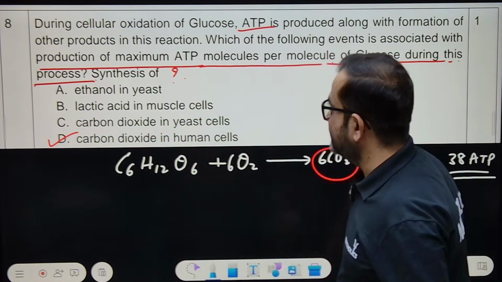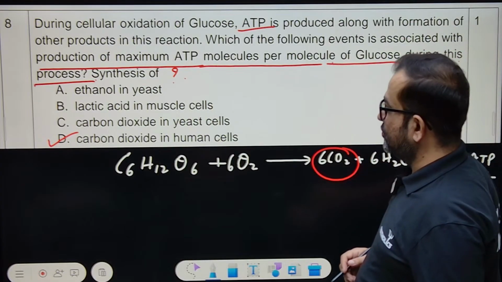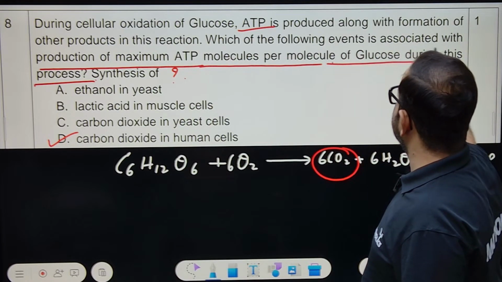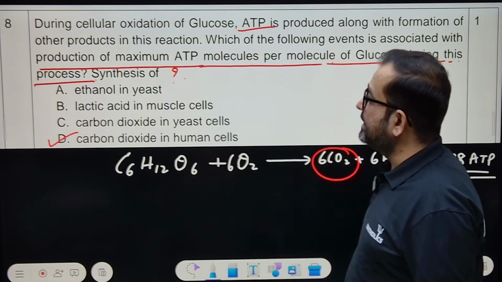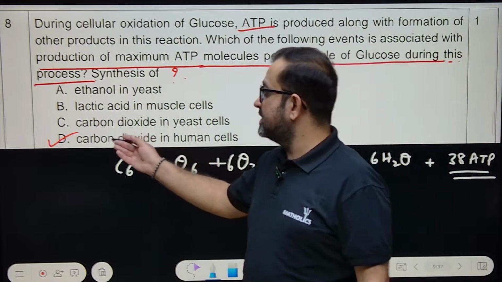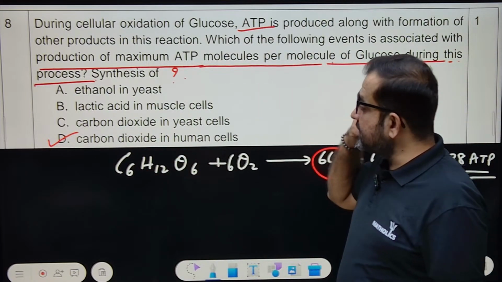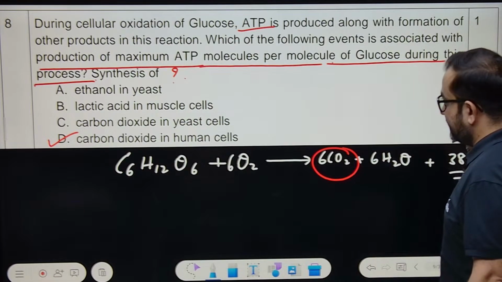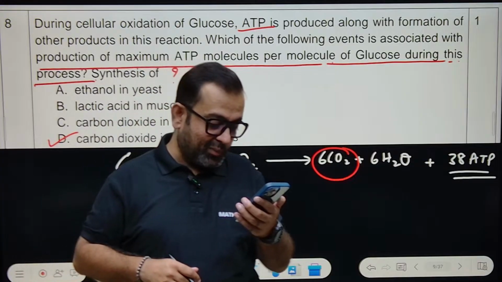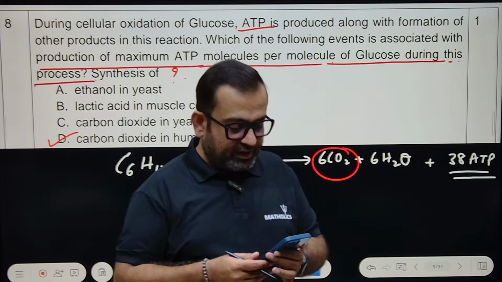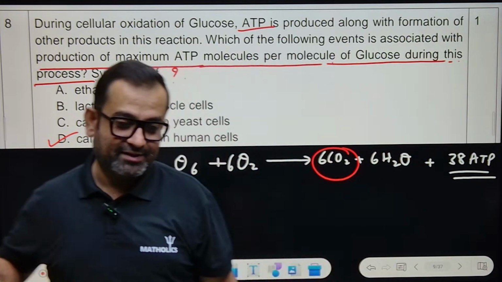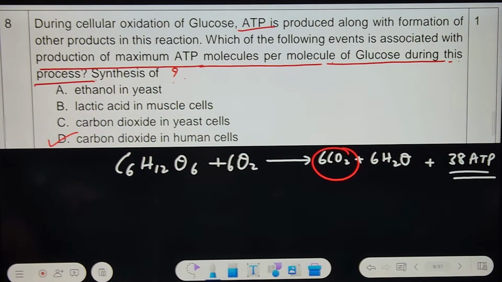Okay, try this. During cellular oxidation of glucose, ATP is produced along with formation of other products in this reaction. Which of the following events is associated with production of maximum ATP molecules per molecule of glucose during this process? Synthesis of carbon dioxide in human cells. How much ATP is formed? Can anyone tell me? Do not forget to like the session. Your likes mean the world to me. Okay, you know this, guys. Tell me how much ATP is formed?